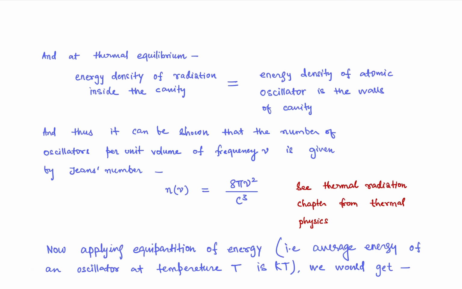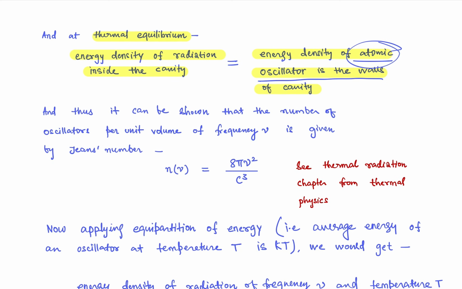Now know what will happen at thermal equilibrium. At thermal equilibrium, the energy density of the radiation inside the cavity will be equal to the energy density of the atomic oscillators in the walls of the cavity. What is assumed is that in the walls of the cavity, energy is being absorbed by atoms, and once the atoms absorb the energy, they oscillate. So it is a kind of oscillator. That was the new theory.